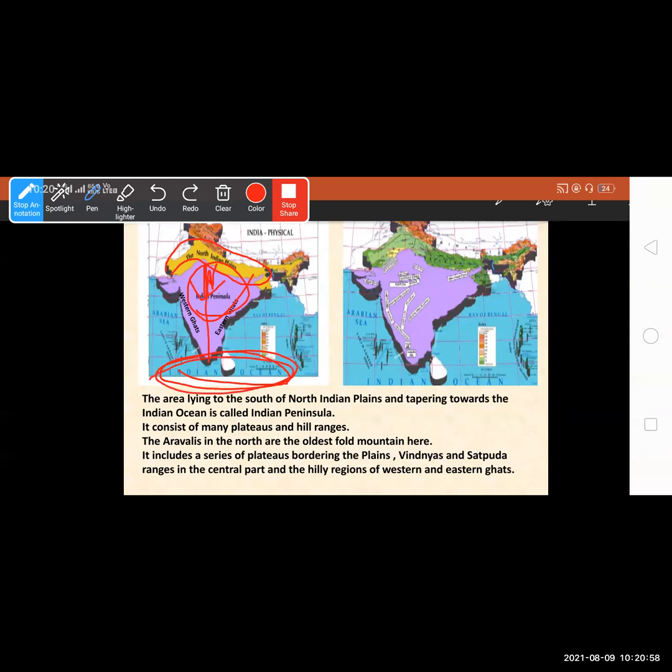It consists of many plateaus and hill ranges. Here you can see in this part, you will find many hill ranges and many plateaus. The Aravallis in the north are the oldest fold mountain here. It includes a series of plateaus bordering the plains, Vindhyas and Satpura. This area is Vindhya, and below that and above that are the two rivers. And Satpura ranges in the central part and the hilly regions of western and eastern Ghats.